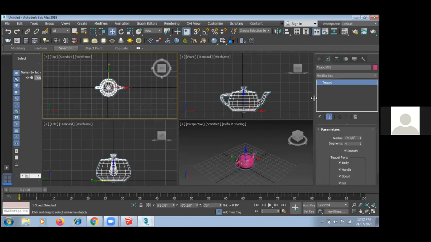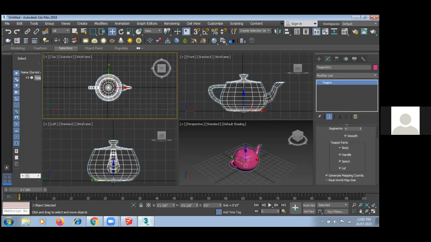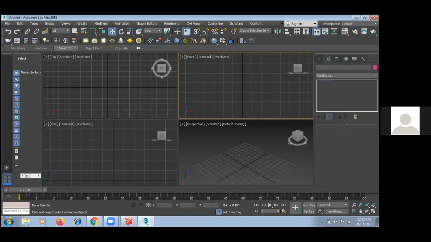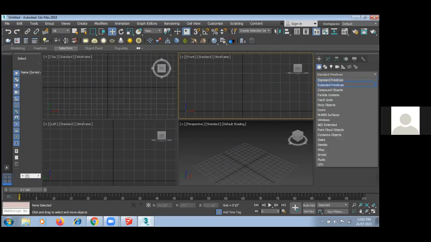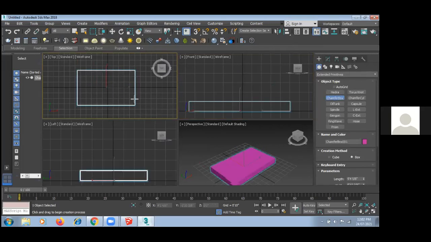Now in modify I have more options, like I can change the radius of my teapot. Can you see? Now if I don't want the body, the handle, the spout, or the lid, here I have more flexibility. I have more options than Google SketchUp. All these softwares are related to each other. Here we have more options like extended primitives, right? If I want a chamfer box with all rounded corners, I can have it directly over here. Can you see this?